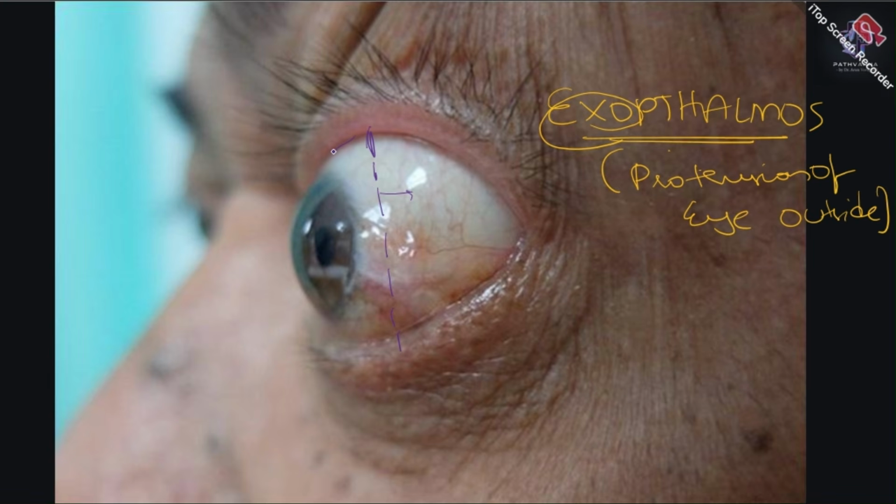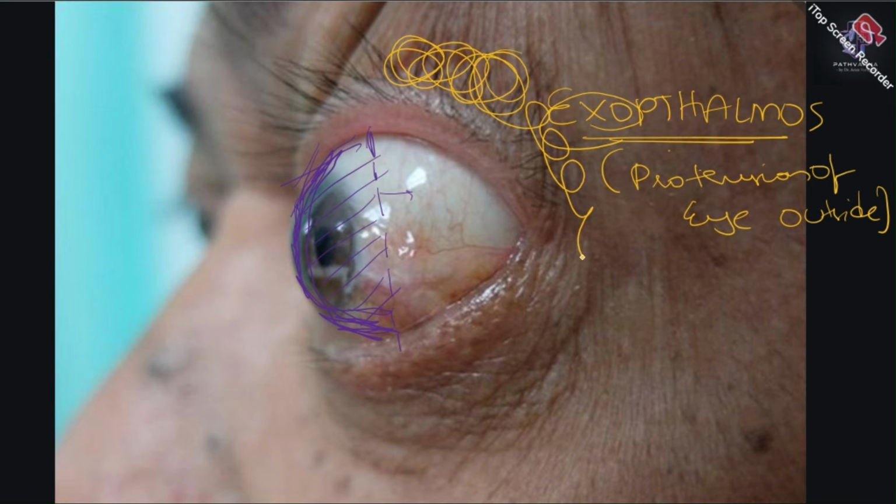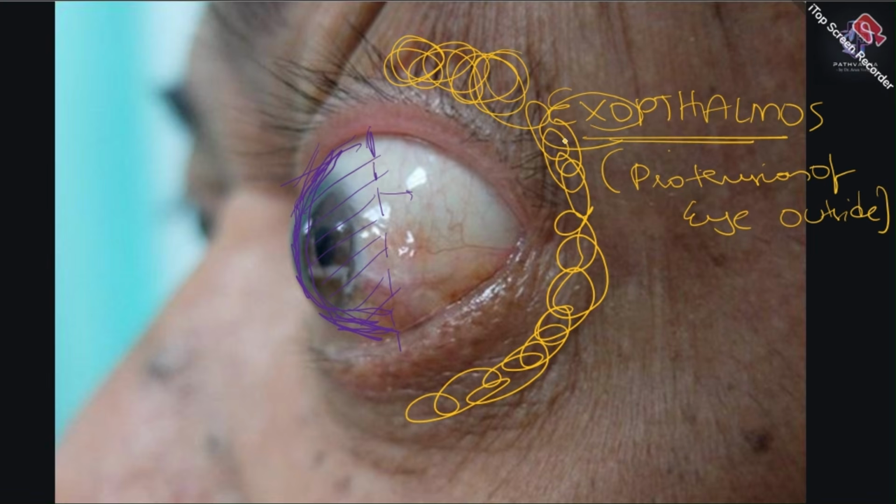But if you can see here, this eyeball is protruded outside this line, and it is even coming outside the eyelid as well. Okay, so this is what is called exophthalmos. And why is it occurring? It is occurring because the glycosaminoglycans are being accumulated beneath the orbit, which is because of stimulation of your orbital fibroblasts. Okay, this is the first thing.